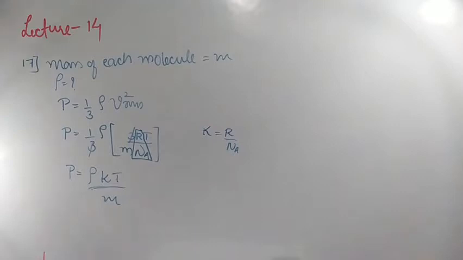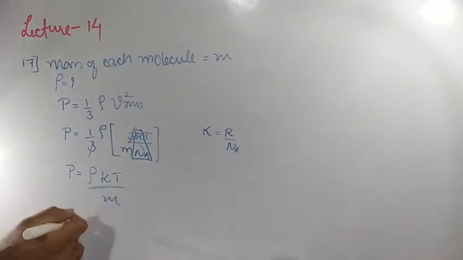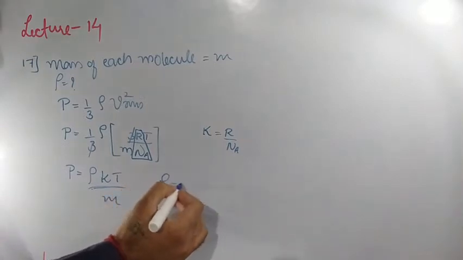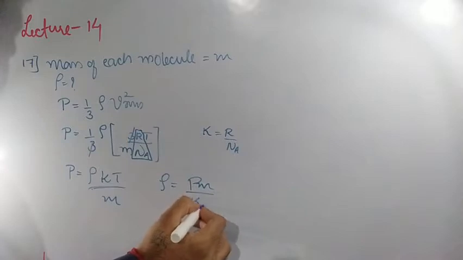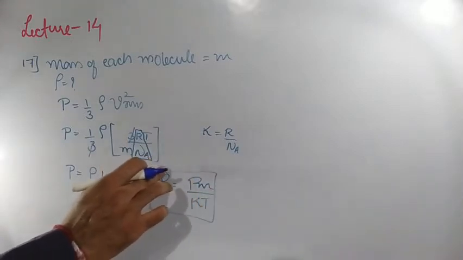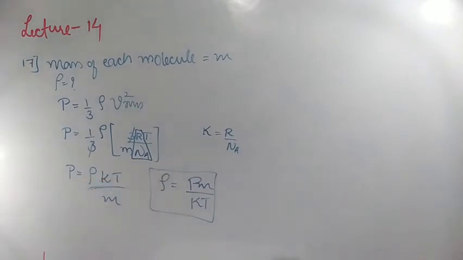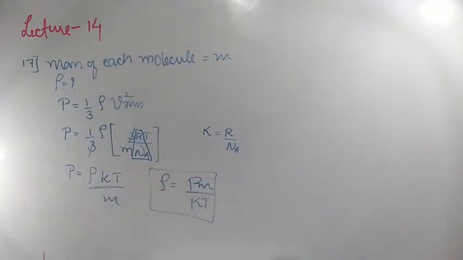Clear? Now if I separate rho, what am I going to get? Pm divided by KT. So rho is equal to Pm divided by KT. Which option stands correct for the 17th question? Second option, Pm divided by KT. Clear? Got this one?